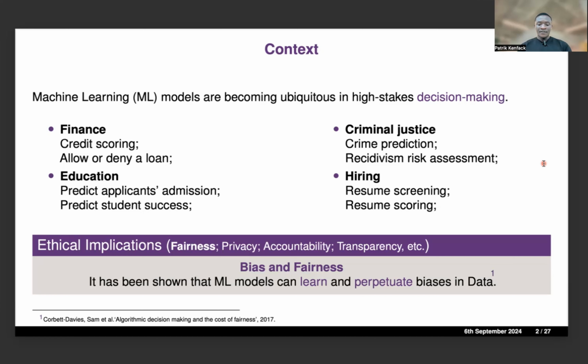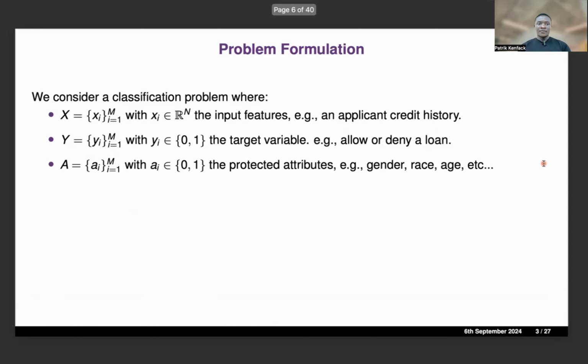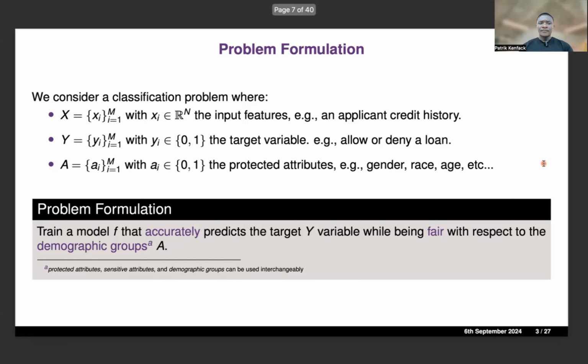in the data. So in this context, we are interested in this work in a classification problem where we are given a set of input features that could be an applicant's credit history, and for each sample we also have a target variable that can be like allow or deny a loan, and we also have some protected attributes which are gender, race, or any attribute that the model should not rely on to make decisions.